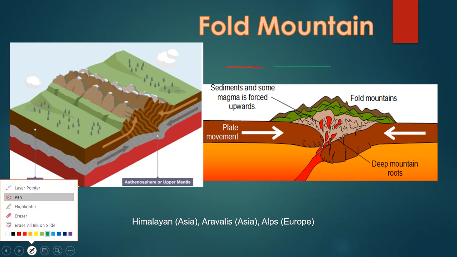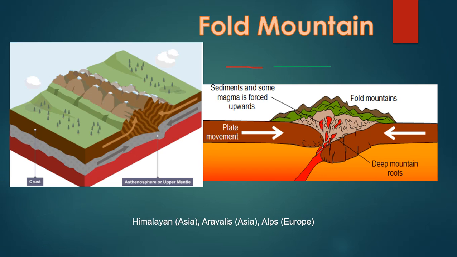And now, as you know, the tectonic plates inside the earth move. So if, while moving, the tectonic plates hit each other, and you can see the area in yellow part. See, like this, if this would collide with this, the land would get up and become a greater part. The land would typically rise up. So the examples are Himalaya in Asia, in India, Aravalli in Asia and Alps in Europe.